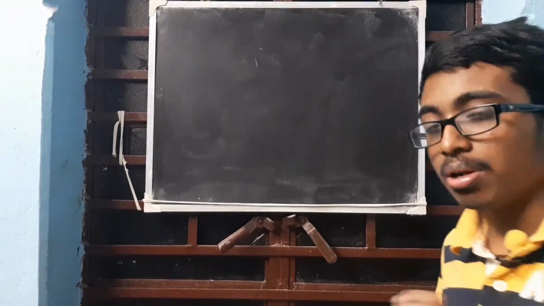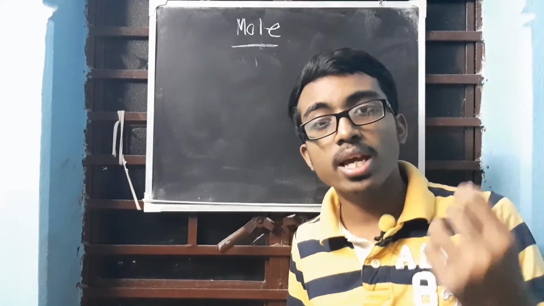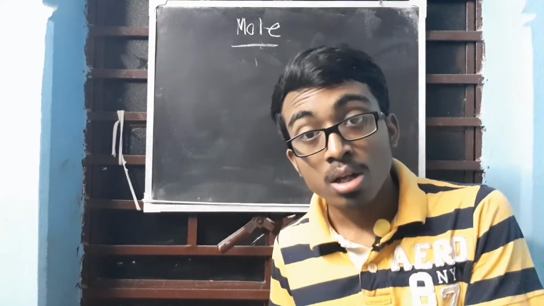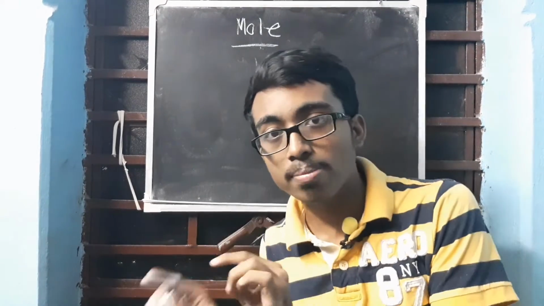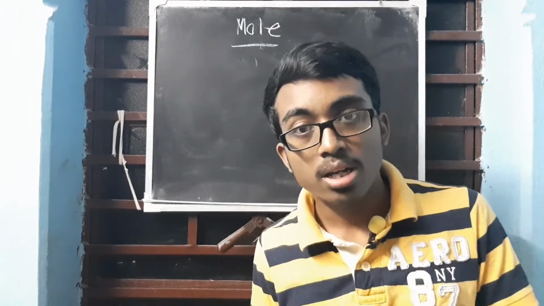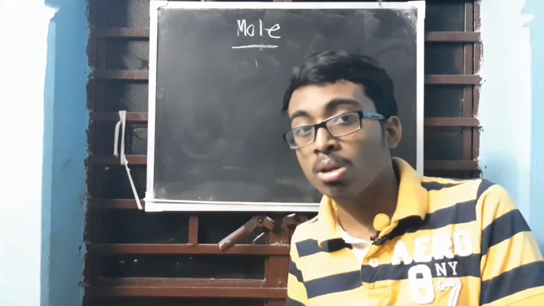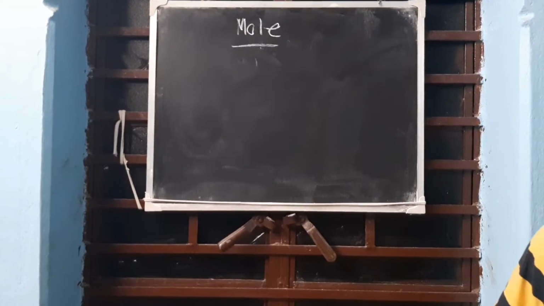Clear? Now we are moving on to the very important thing. So please look here clearly. Complete focus, because it is a very important thing. Mole. What does this word mean? Mole indicates amount of substance. Fine, I know that. What exactly is mole? How will you define mole? Mole is basically how many chemical units are there. Now I am not specifying which chemical units, because it can be anything. It can be an ion, electron, proton, whatever. Generally we can take it as atom, molecule, ion. So we cannot specify it. Clear?